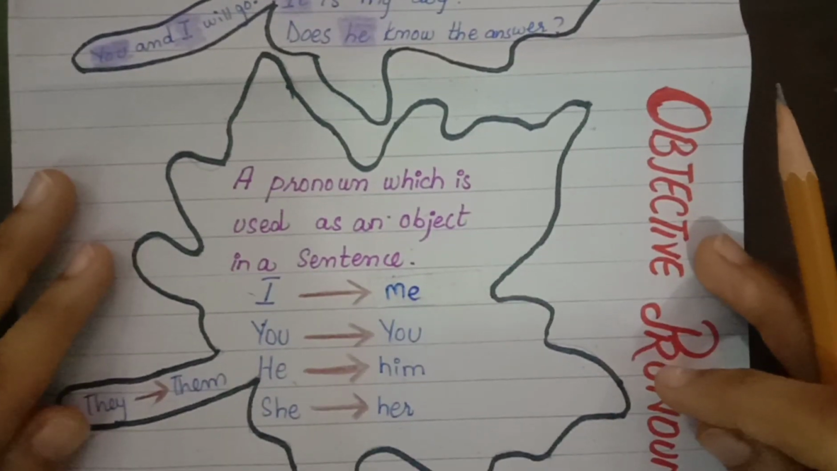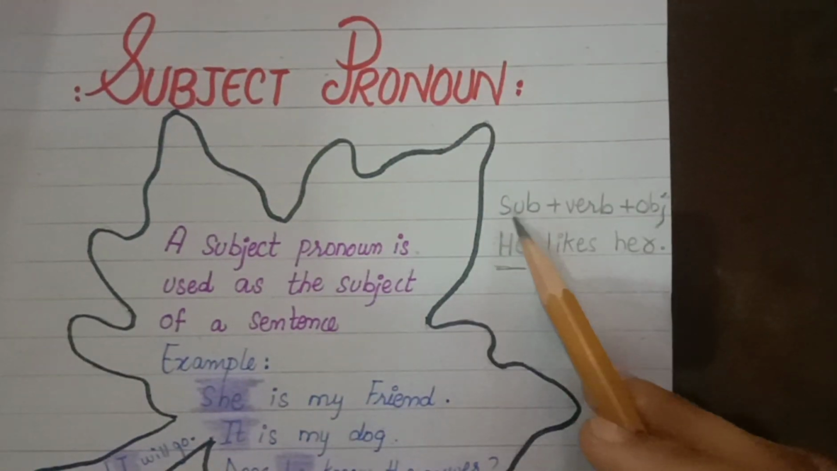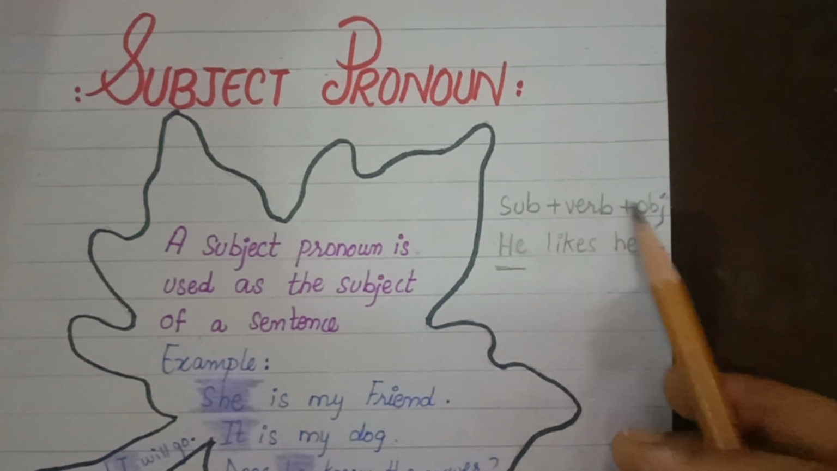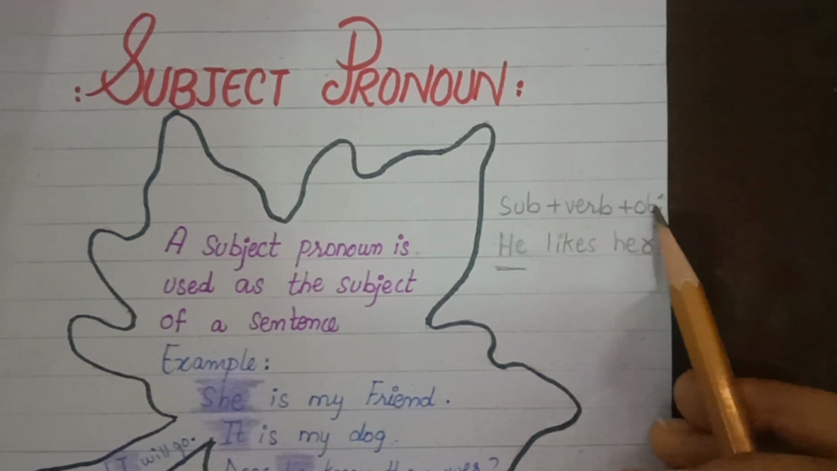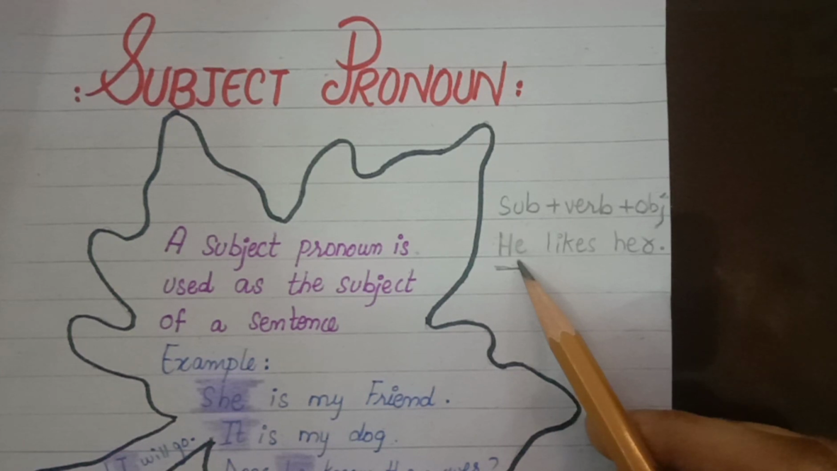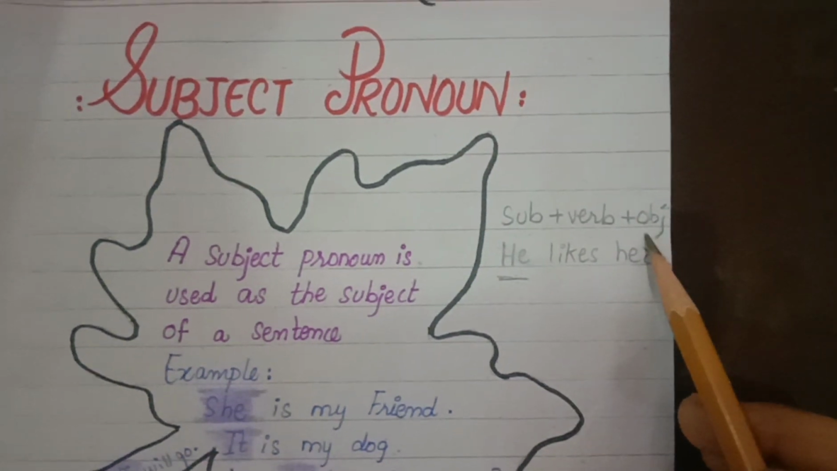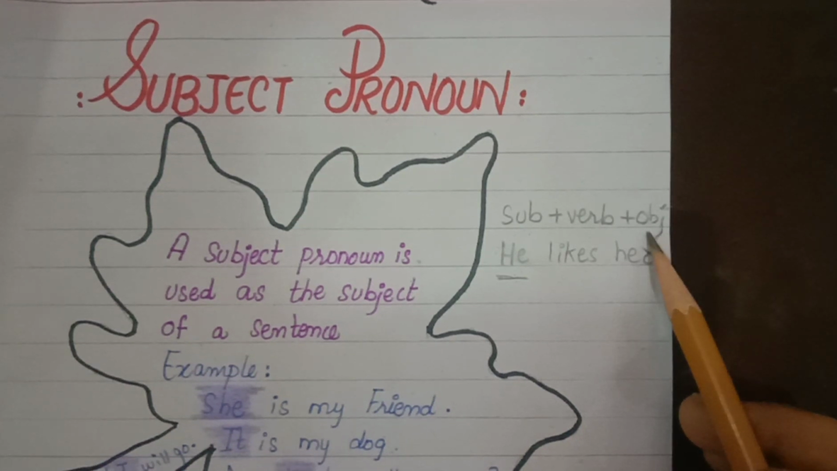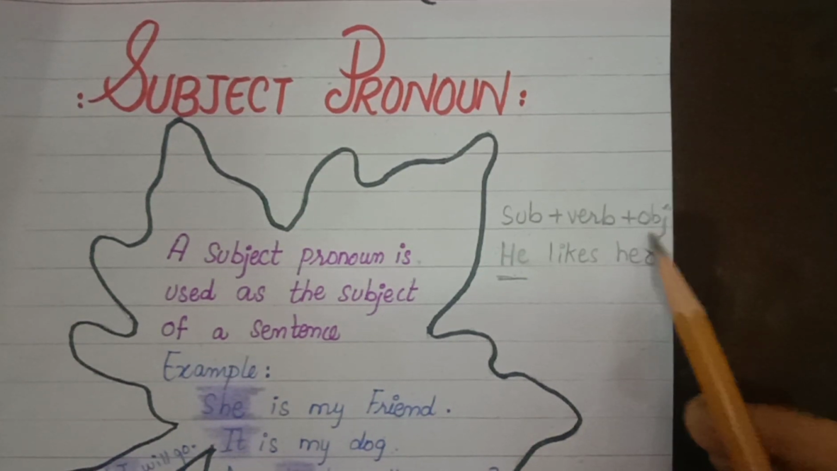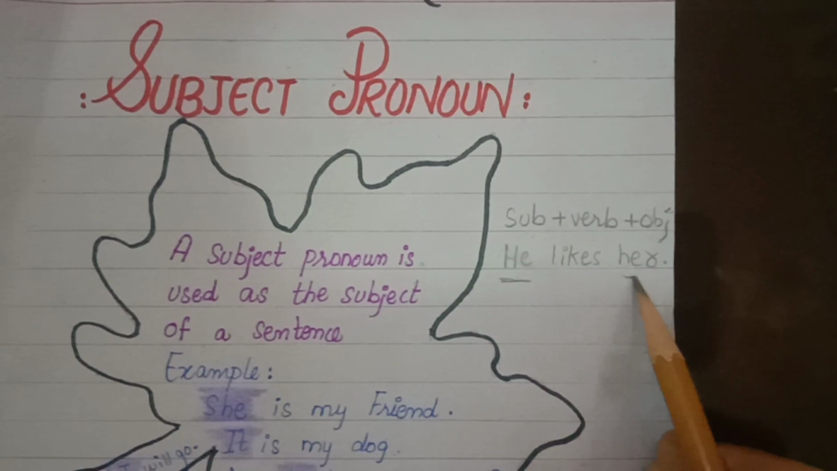Now let's move to the object pronoun, which is also related to the subject pronoun. As I told you before, a sentence is composed of three main components: subject, verb and object. The subject pronoun is the pronoun we use at the subject position. In this manner, the object pronoun will be the word we use at the object position, like her.